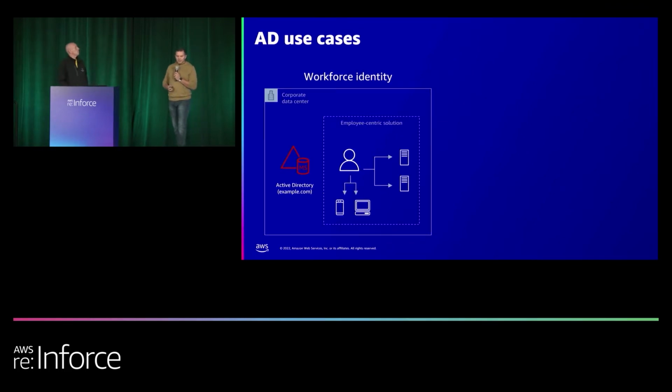Well, typically, Active Directory was the de facto solution for workforce identity for many, many years. And so, what you have here is within your corporate network and your private IP ranges, you have an identity solution that suits your workforce and your human identity needs. So, I'm Dennis, and I work for Amazon, and I have a user account that was created for me. I'm a member of many groups, and then those groups are all attached to servers and resources and applications that help me get through my daily life.